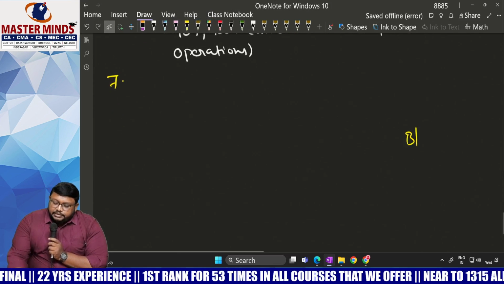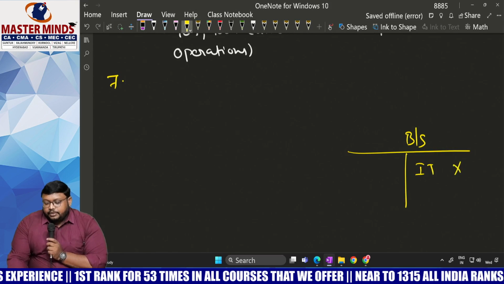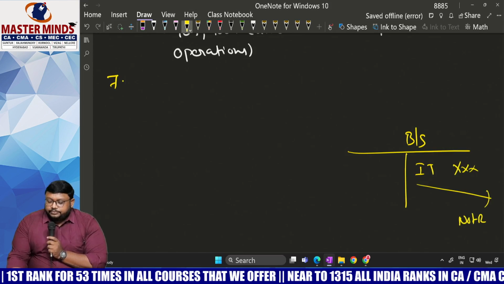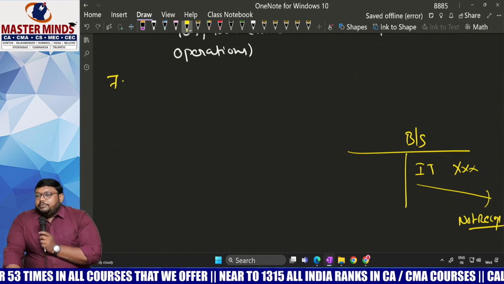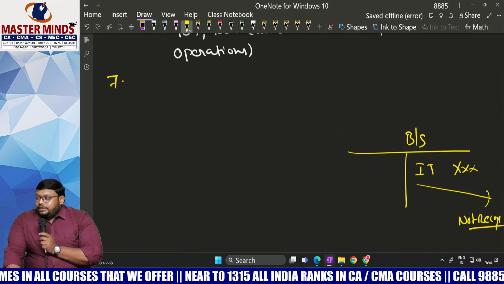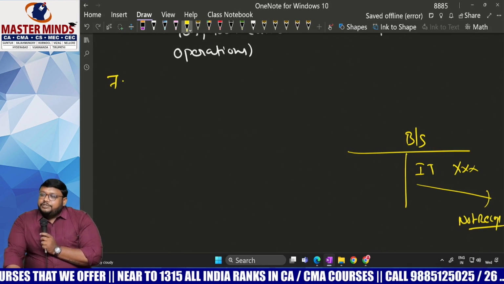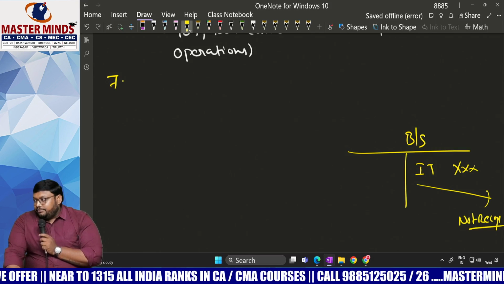For example, in the balance sheet of the acquiree, some intangible assets are not recognized, like internally generated goodwill. Have you heard about self-generated goodwill? Generally, self-generated goodwill we should not recognize in the balance sheet; only purchased goodwill is recognized.